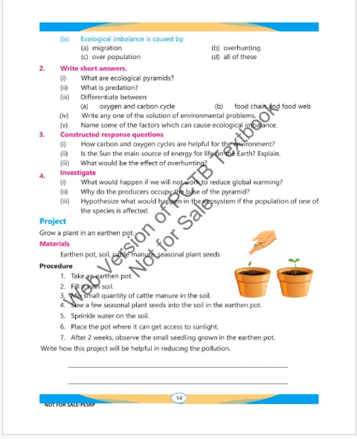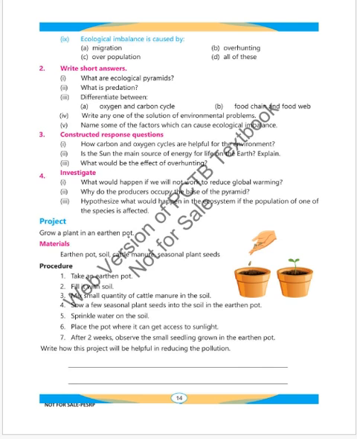Question number 3. Number 4. Investigate what would happen if we do not work to reduce global warming. Number 2. Why do producers occupy the base of the pyramid? Number 3. Hypothesize what would happen in the ecosystem if the population of one of the species is affected.